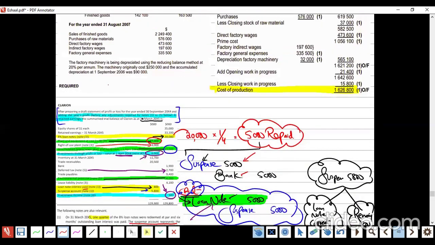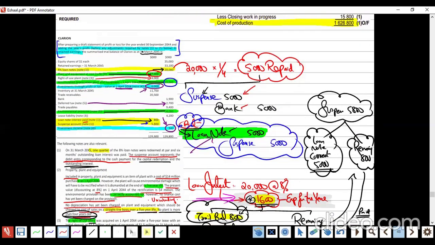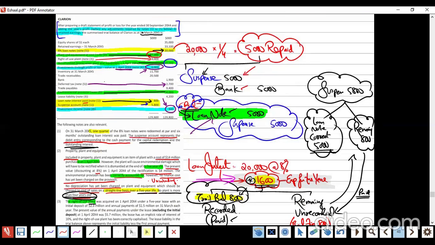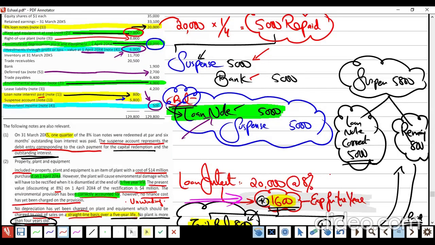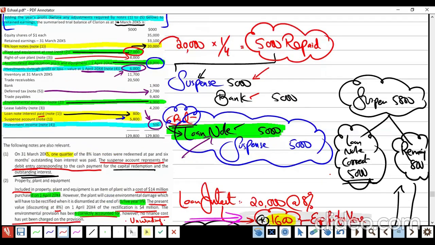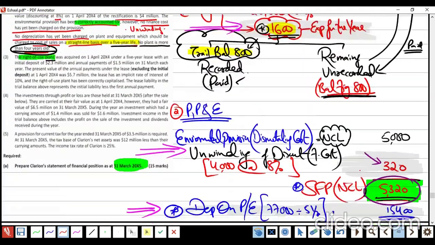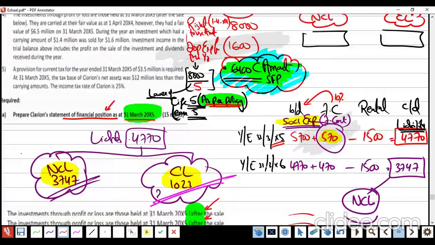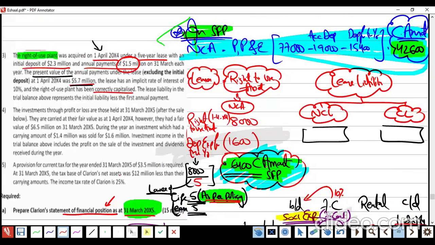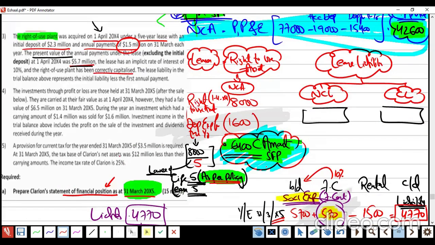The question was called CLARION. Always remember, final accounts are nothing but a test of your knowledge of IAS. I used to say that we are giving time to IAS. We are discussing all the IAS in deep detail. Why? Because of this topic. The problem is the examiner is giving any IAS or IFRS which he likes.